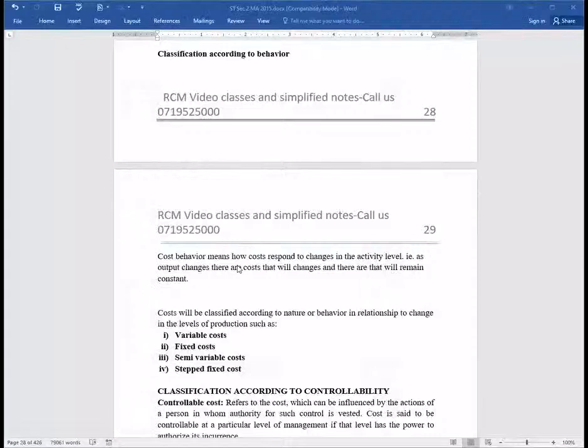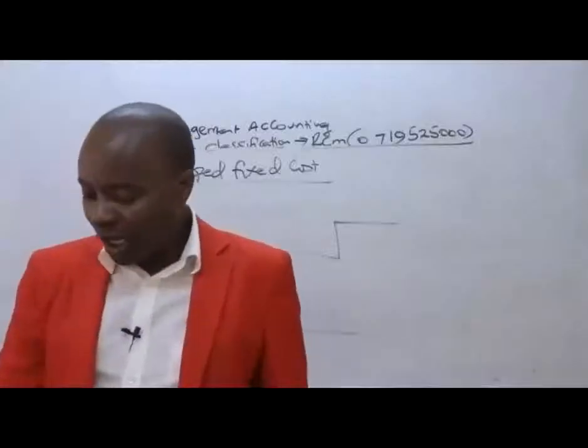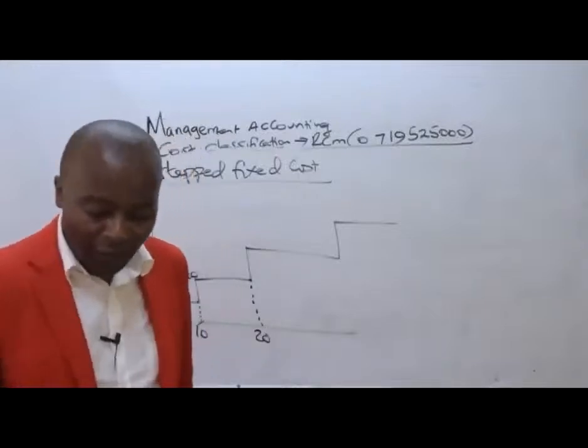Now from there, ladies and gentlemen, we've got these particular ones, which are just a walkover that we need to explain very fast. So we have classification according to controllability. Under controllability, ladies and gentlemen, we shall be having two classes.